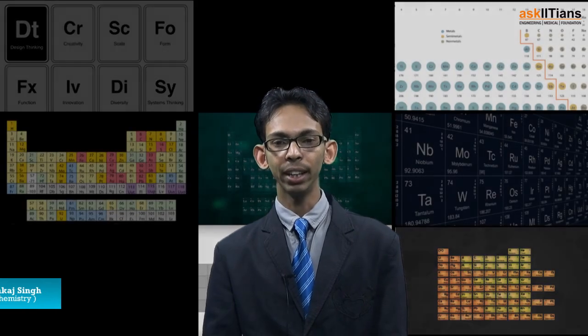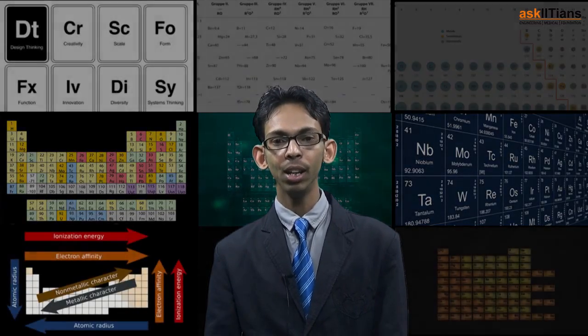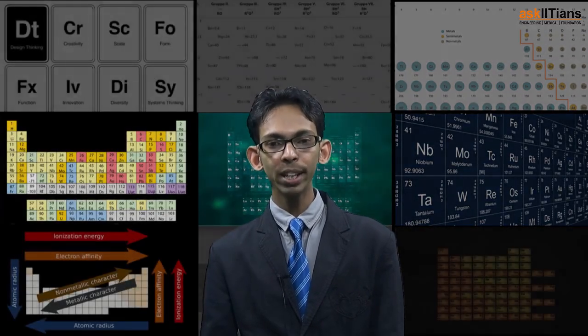Welcome back, students. We know that atomic radii increase down the group. That means the first member of every group has a very small size, and because of this, its other parameters like ionization enthalpy, electron affinity, and density are different from the rest of the members of the group, and that is why they show anomalous properties. That means their chemical and physical properties are different from the rest of the elements. Let's study this in more detail.